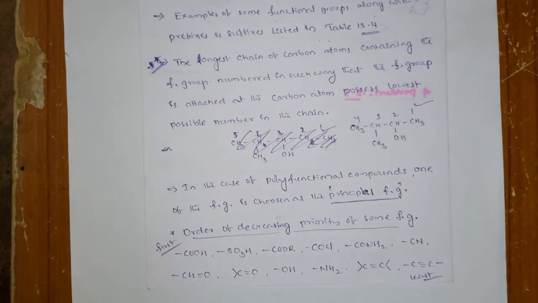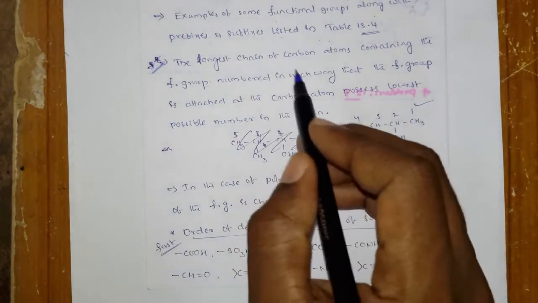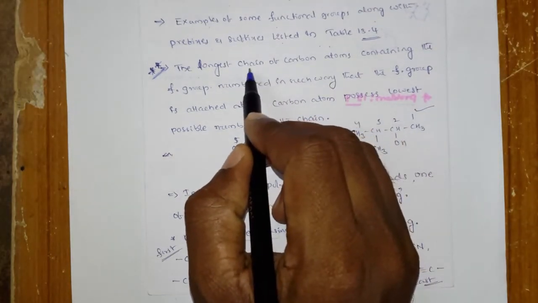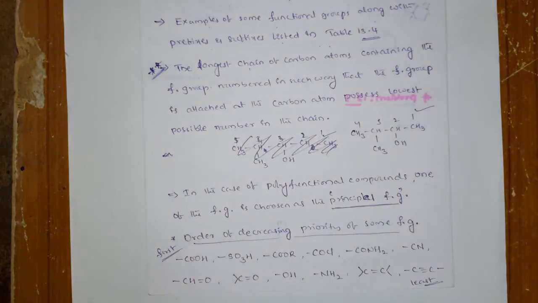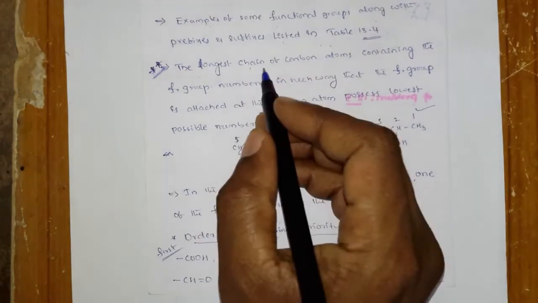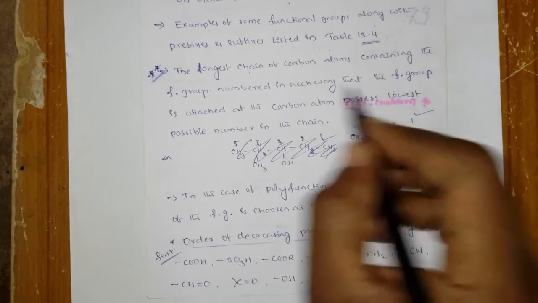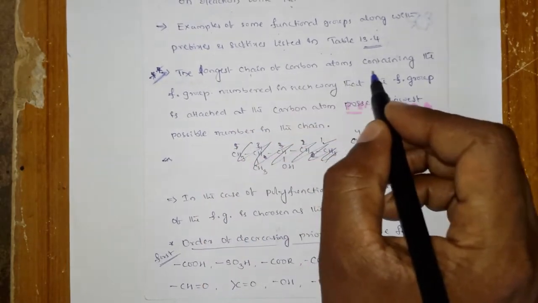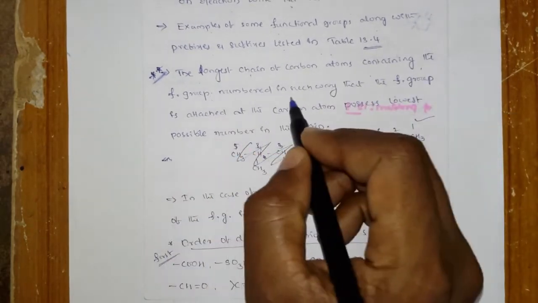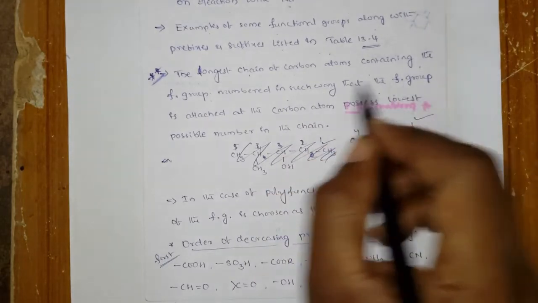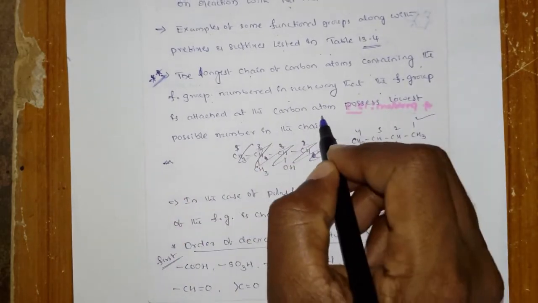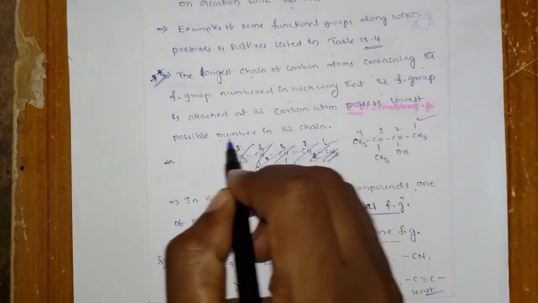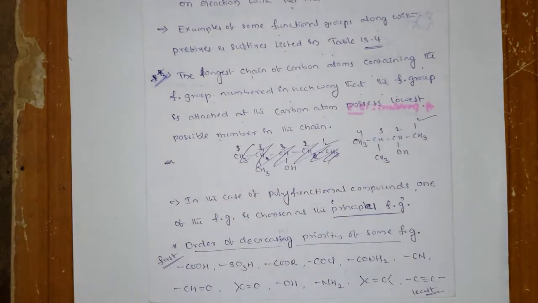You have to follow all these things, but here one difference is there, that is the numbering. In hydrocarbons you get the lowest possible numbers. But here the longest chain of carbon atoms containing the functional group is numbered in such a way that the carbon attached to the functional group gets the lowest possible number in the chain.